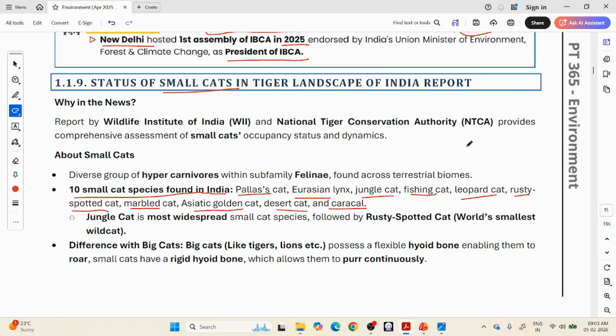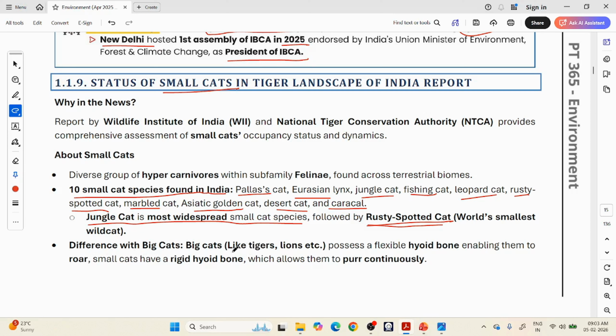So remember that ordinary cat you see every day, it is called a domestic cat. Okay, now we are talking about wild cats. Domestic cats are not usually discussed in conservation because they are already everywhere. There is no immediate threat for them. Okay, and it is similar for all domestic animals. Wild animals have so much diversity. So, which is the most widespread among all of the small cat species? Jungle cat is the most widespread small cat species, followed by rusty spotted cat. We have seen one previous year question in which rusty spotted cat was asked. Okay.